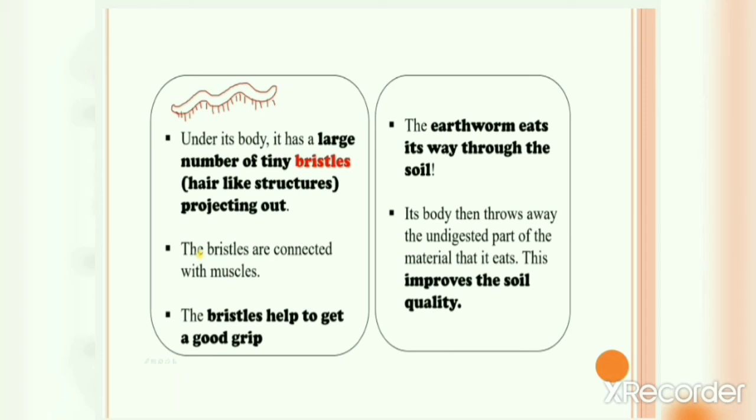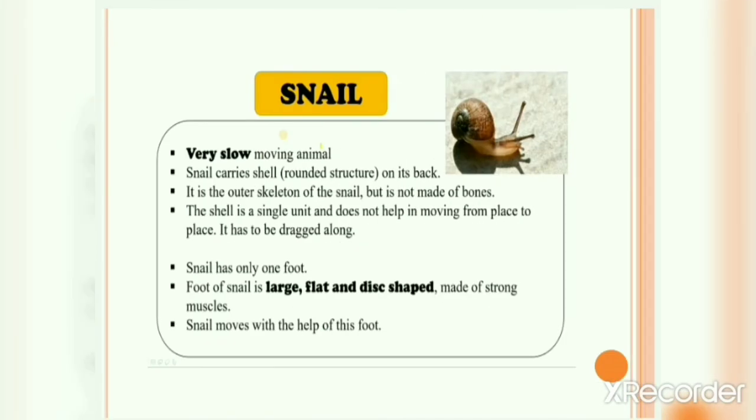Okay, we will now study about the snail. The snail is a very slow moving animal because a snail always carries a rounded structure which is called its shell on its back. So this is the shell of the snail. It is the outer skeleton of the snail, but it is not made of bones. The shell is a single unit and it does not help in moving from place to place. It has to be dragged along. The snail has to carry it always along with it.